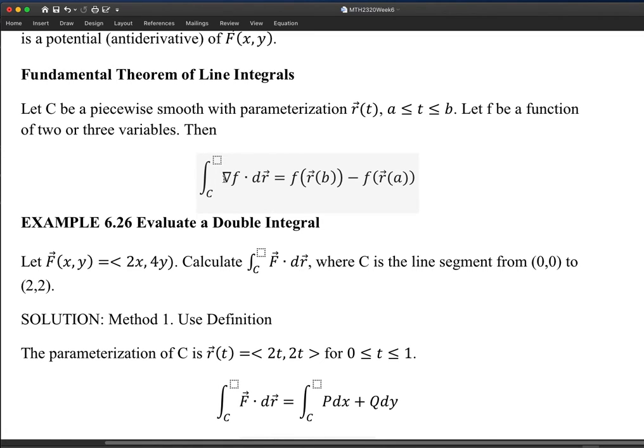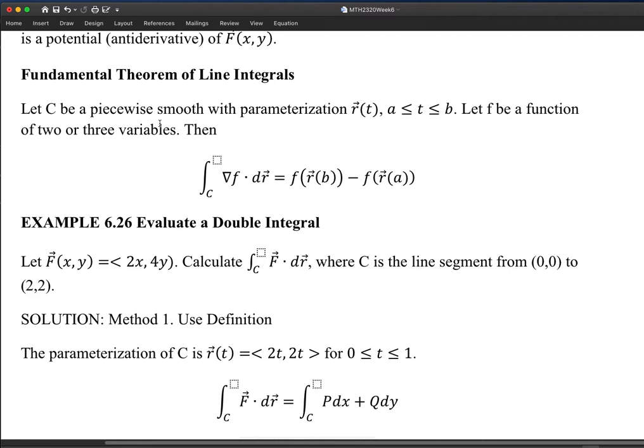The gradient really is for a vector field, and when the vector field is a gradient, it is a conservative vector field. So the fundamental theorem of line integrals is the general conclusion for a conservative vector field. And in our next lecture, we will have a somewhat more generalized conclusion, Green's theorem.